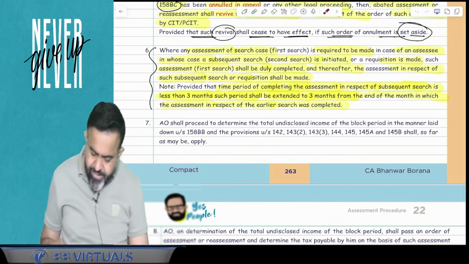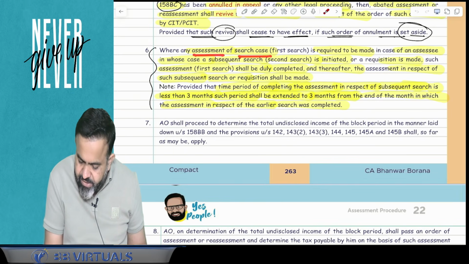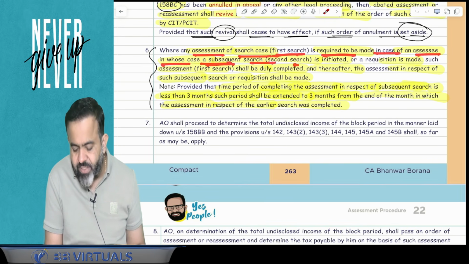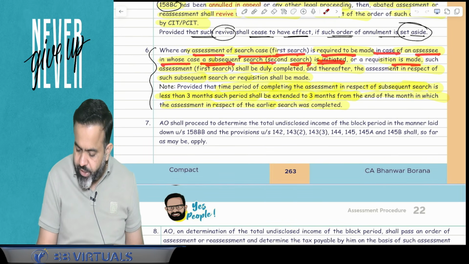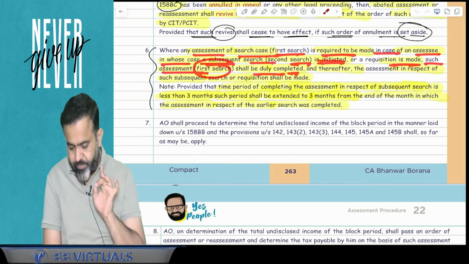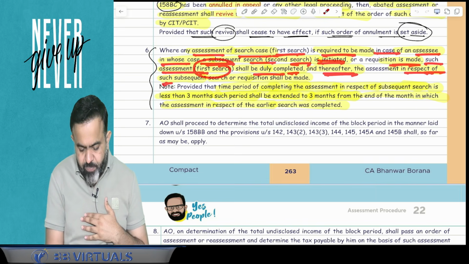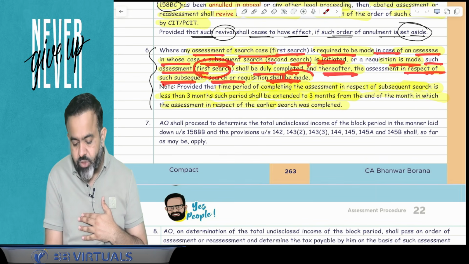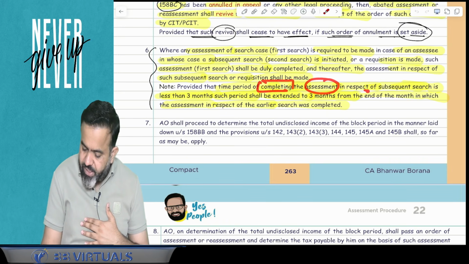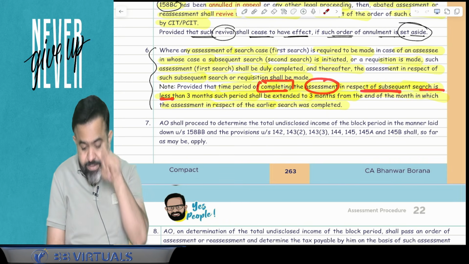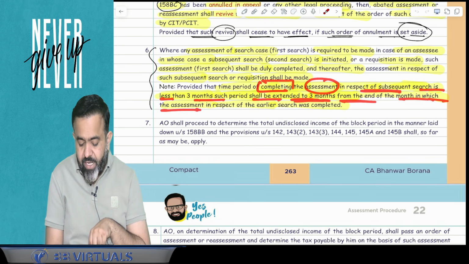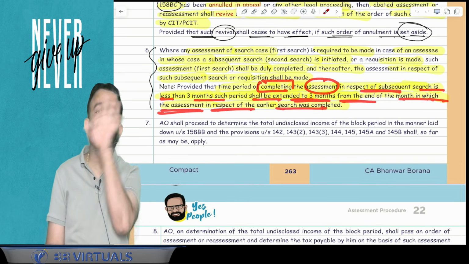So what this point says, again read it: where assessment of such case, that is first search, is required to be made in case of assessee in whose case subsequent search, that is second search, is initiated or requisition is made, such assessment, that is first search, shall be duly completed, and thereafter the assessment in respect of such subsequent search or requisition is made, provided that the time period for completing the assessment in respect of the subsequent search is less than 3 months, then such period shall be extended to 3 months from the end of the month in which the assessment in respect of earlier search was completed.